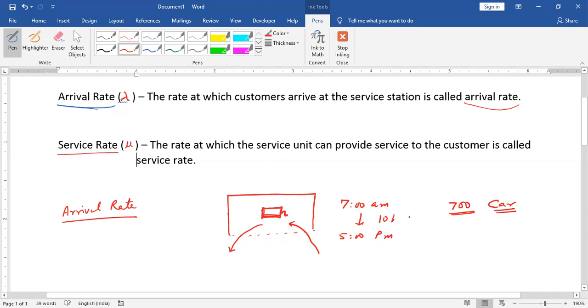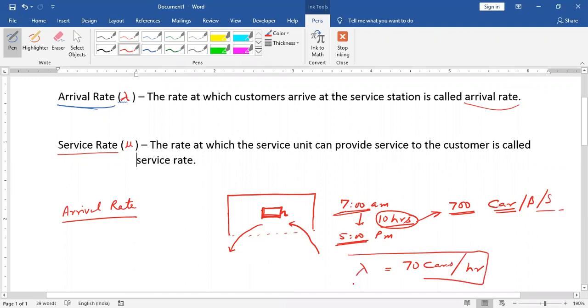Why 10 hours? Because of morning 7 to evening 5 o'clock. So in 10 hours, 700 cars, bikes, or scooters came to take petrol. So what is arrival rate? We can say that on an average, there are 70 cars per hour arriving to take petrol. So this is lambda, the arrival rate.